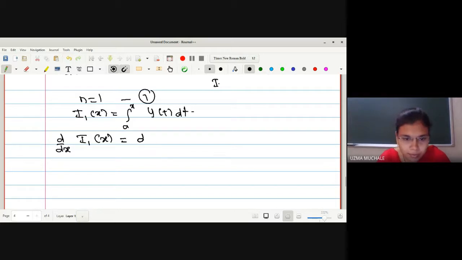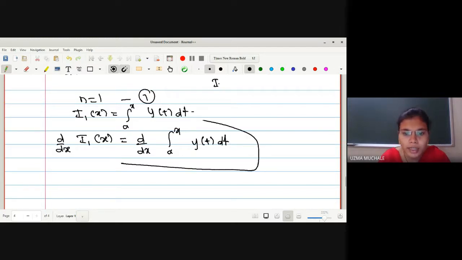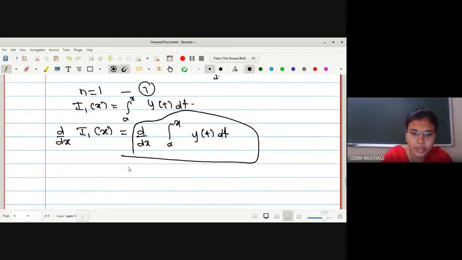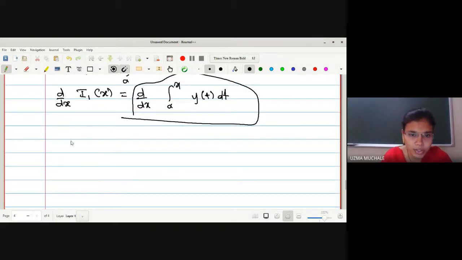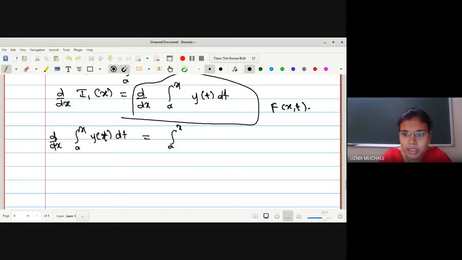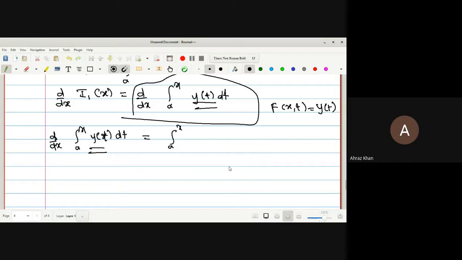d by dx of the integration from a to x of y of t dt. Right. Now again, under the derivative you have to use the Leibniz rule for the derivative inside the integration sign. So let me find out this d by dx of the integration from a to x of y of t dt, which is equal to. So what will be the value, integration a to x as it is? What is the function in this case? F of x, t is simply y of t. Right?